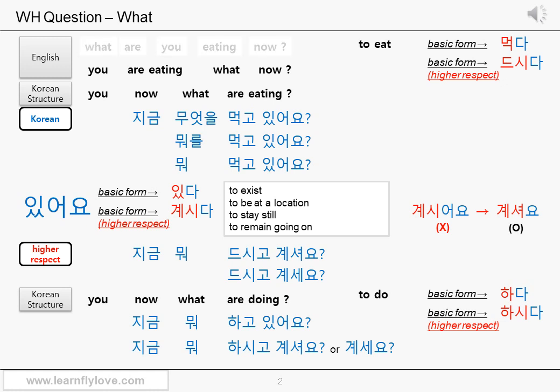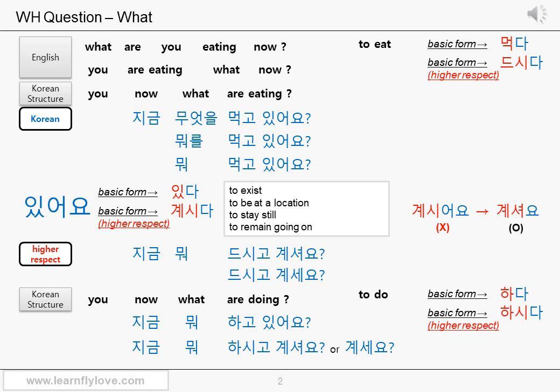What are you eating now? Let's put what in the position of an object. You are eating what now? Let's reposition the words according to the Korean structuring rule. The subject you comes first and the be verb are and the verb eating at the end of the sentence. Put the adverb now right after the subject and we put the interrogative pronoun what in the position of an object right before the verb.